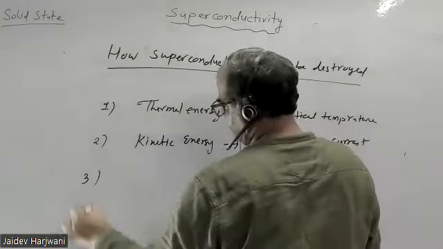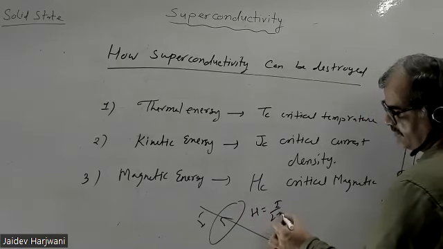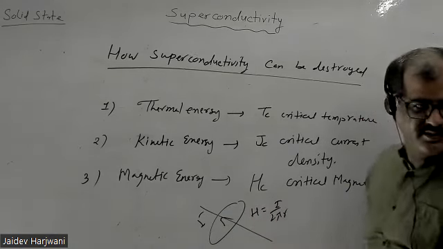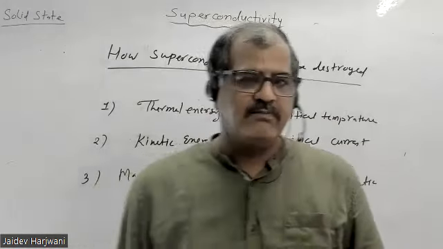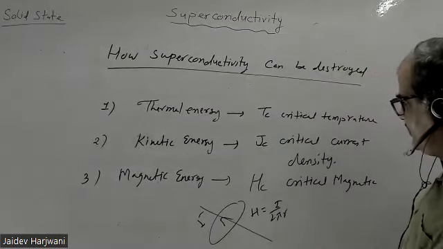Okay, so you apply a critical magnetic field HC, and you can destroy superconductivity. So these are three parameters by which you can destroy the superconductivity. You know the current is equivalent to magnetic field. When you apply current I in a wire, it will produce its own magnetic field, which is equal to what? I upon 2 pi r. So current does the same thing that your magnet does. So these are the 3 parameters.